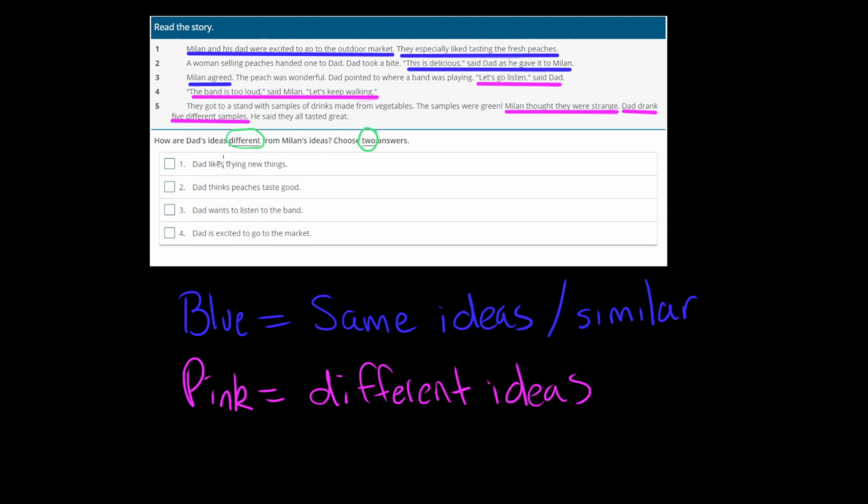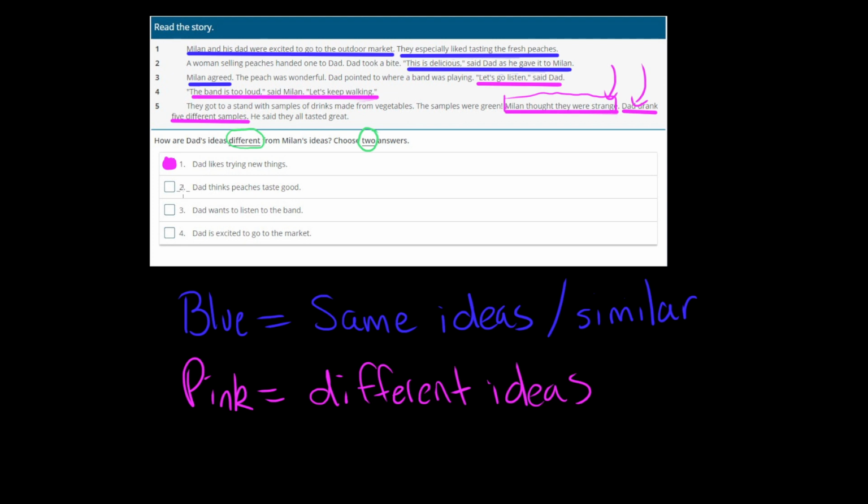Okay, so let's go down to our possible options. So we're going to pick the two ideas that talk about how they're different. So Dad likes trying new things. Well, does Dad like trying new things? Doesn't he try the 5 different drinks right here? Yes, he does. Does Milan try them? No, he doesn't. So that's one way that they're different. Dad likes trying new things, okay? That's this information right here. Milan does not like trying new things. He thought the drinks were strange.